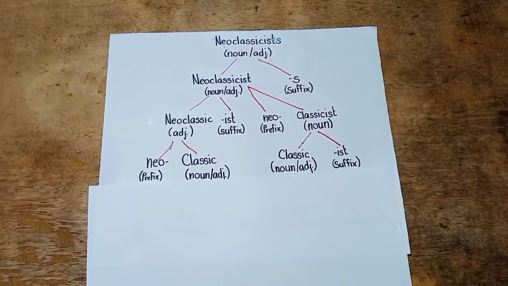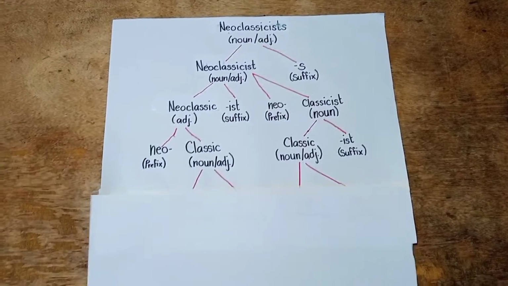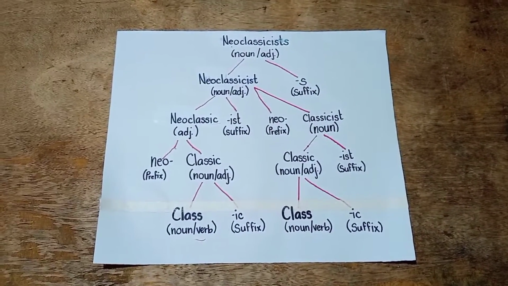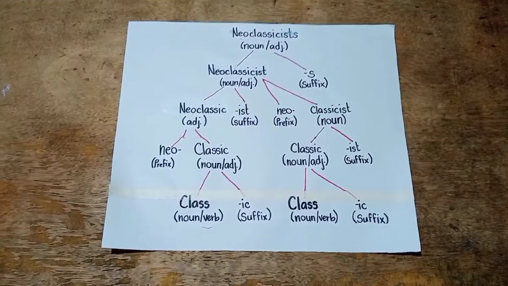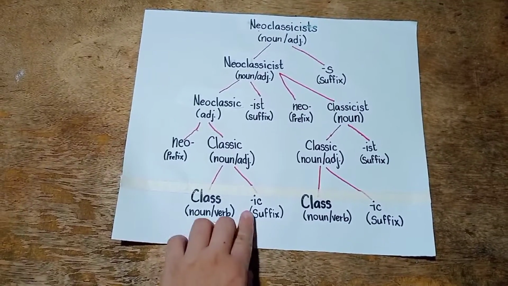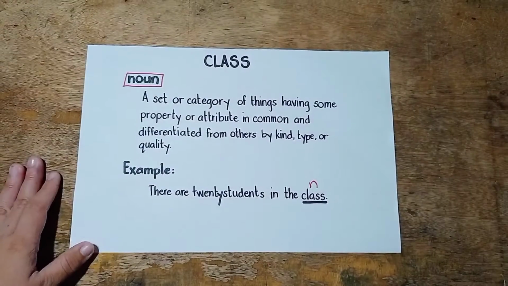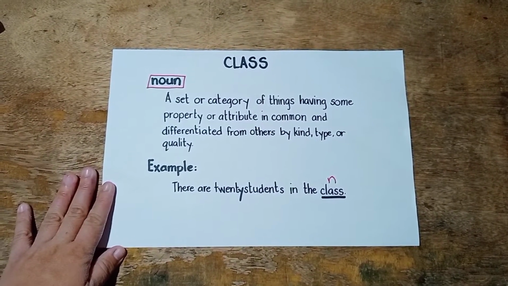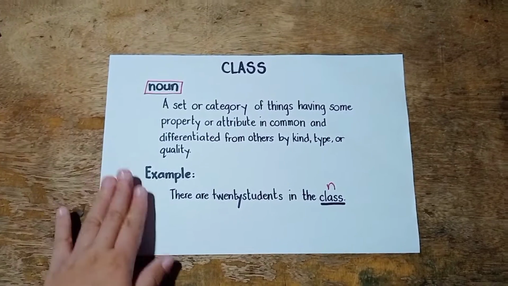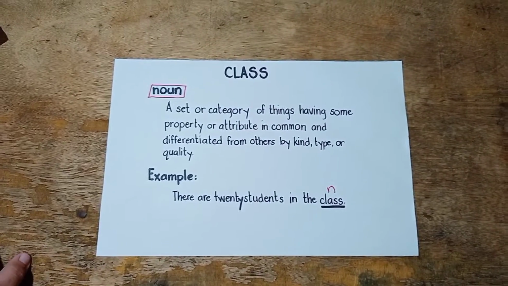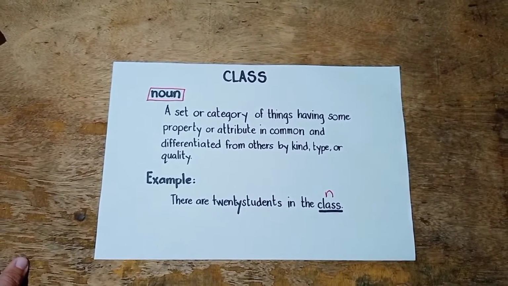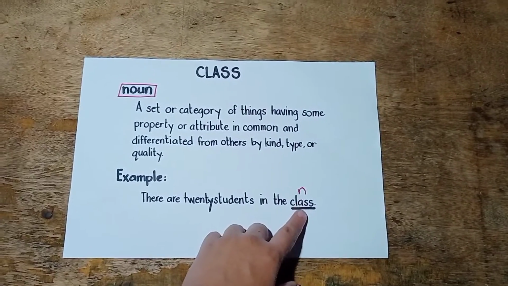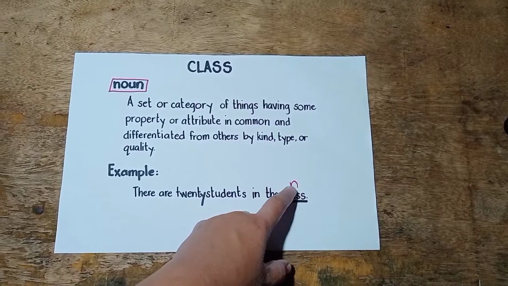The word classic originated from the word class, which can be identified as a noun and or a verb. The suffix of it is the word "ic". Class as a noun means a set or category of things having some property or attribute in common and differentiated from others by kind, type, or quality. Example: there are 20 students in the class. Class here is identified as the noun.